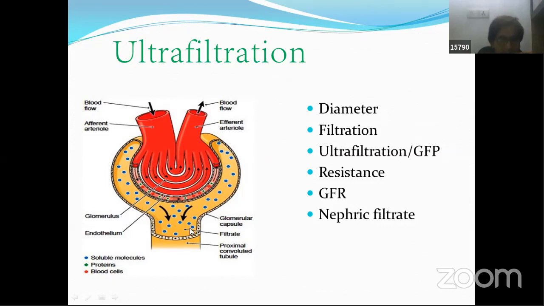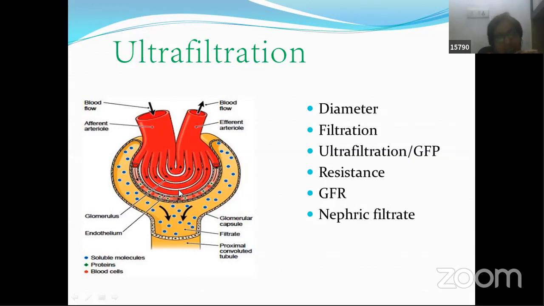This upward pressure exerted by interstitial fluid and the fluid in the capsule put together comes around 18 to 20 mm of Hg. So already we are done with 30, and this is another around 18 to 20, so 50. Total pressure of the blood was 60, minus 30 offered by blood, minus around 20. So 30 plus 20 is 50. 60 minus 50, the final pressure over here is only 10 mm of Hg.